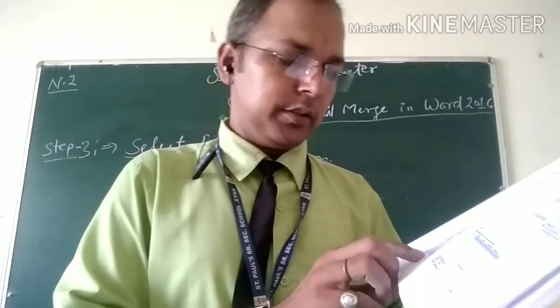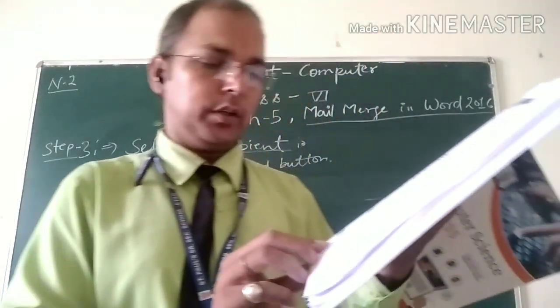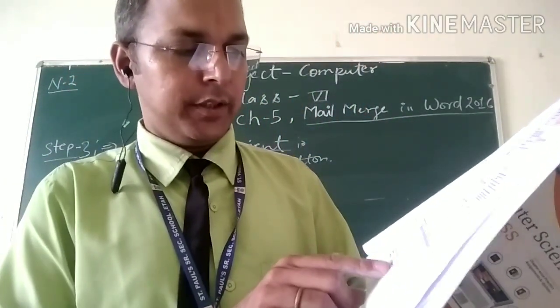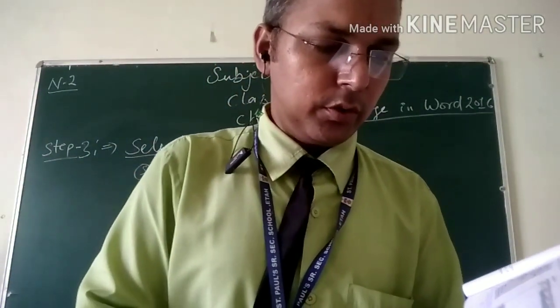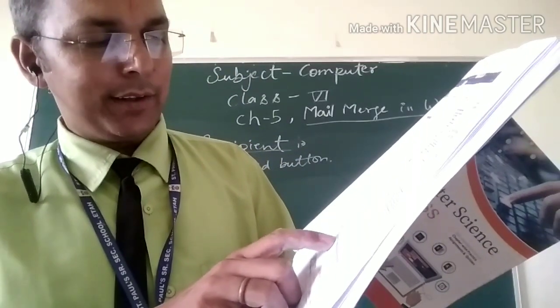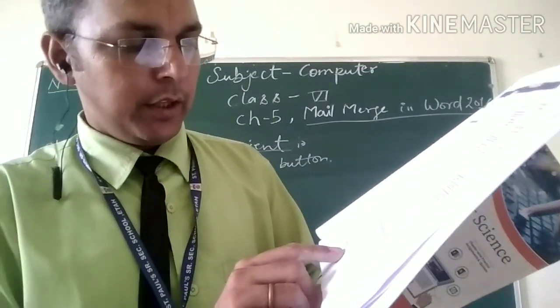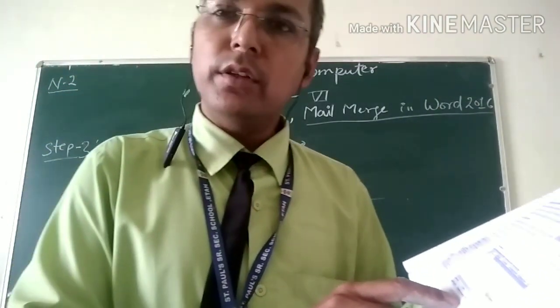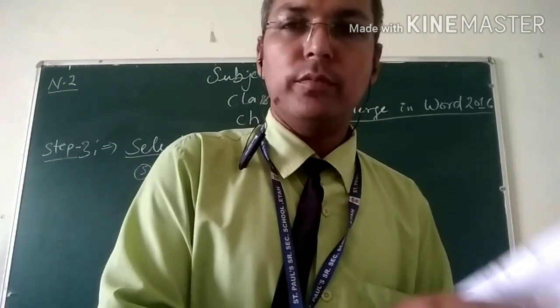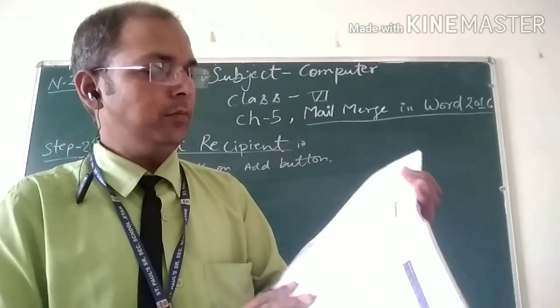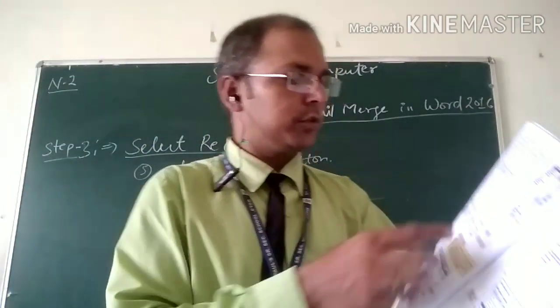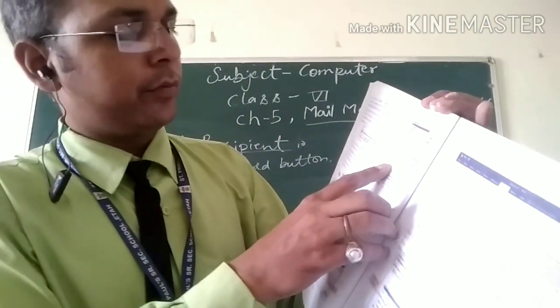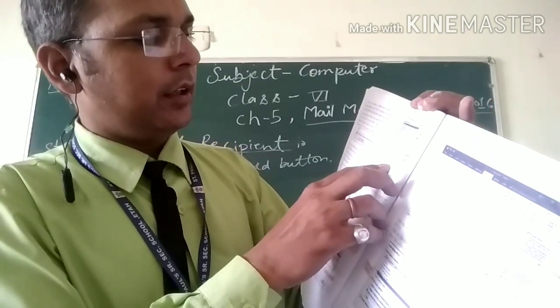Next, write your letter, previous starting document. After this is figure 5.3, and the next figure is 5.4. In this figure, New Address List, click here on Customize Columns. You have to click Customize Columns. When you customize the columns, you can make columns according to your needs. So this is figure 5.4, the Customize Address List dialog box.